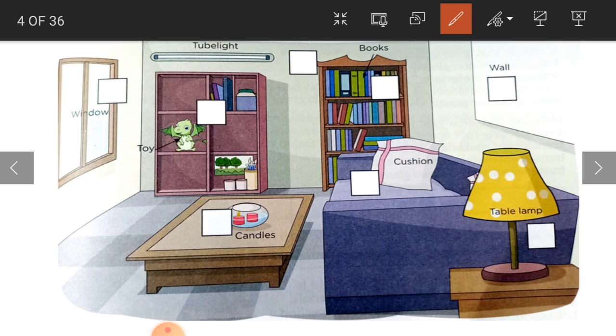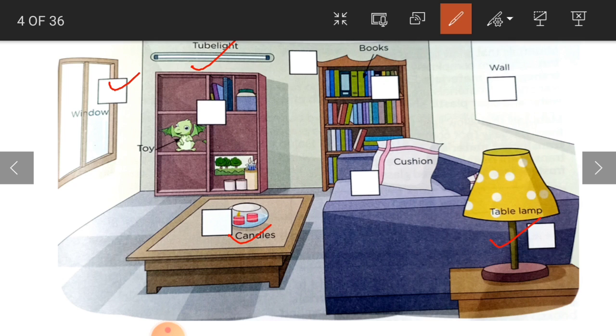Tube light, what is it? It is producing light. So you have to put a tick mark for luminous objects. Again, candles, these also produce light. Tube lamp, this also produces light. Okay, still the window, through the window also we will be getting light, because this is completely glass, transparent glass.